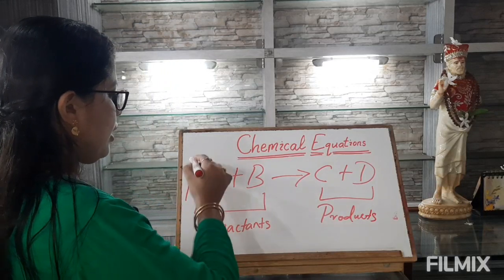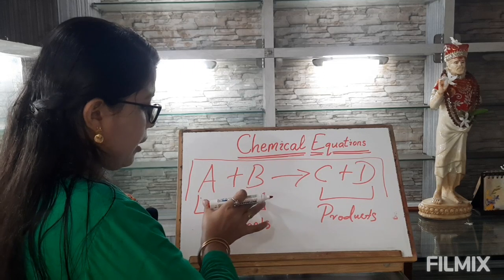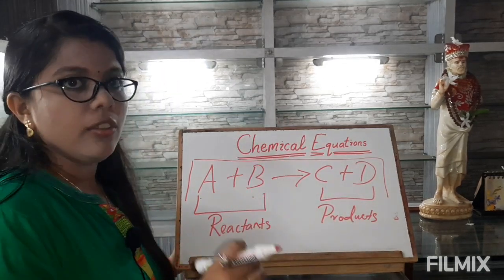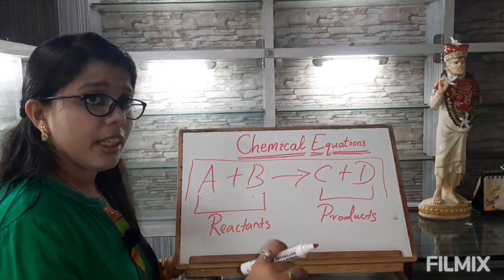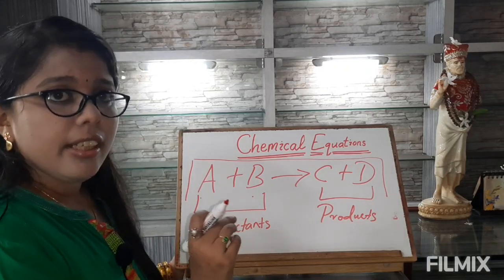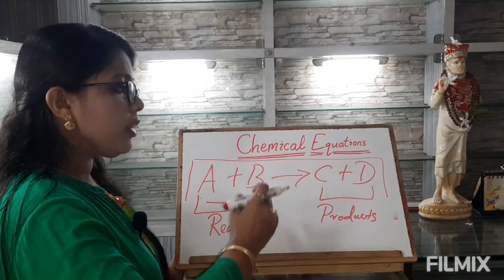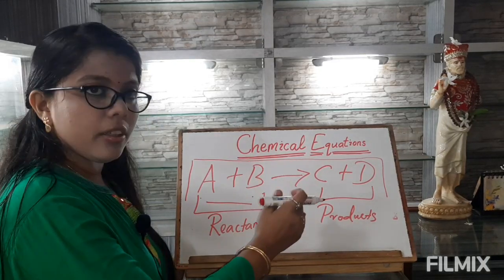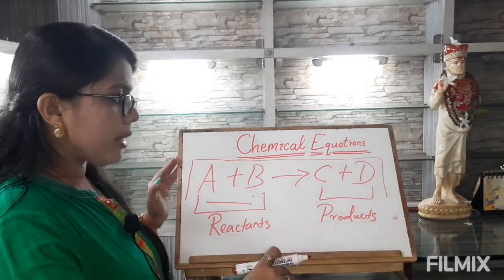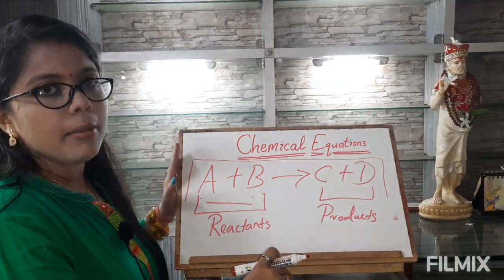Now this is a chemical equation where A and B, some substances react to give new substances by means of chemical changes. If we recall what we studied in chemical changes, the identity and the nature of the initial substances are somewhat changed during the process of chemical change to produce new products. And chemical changes are accompanied by chemical reactions, and chemical equations have been framed to describe a chemical reaction.